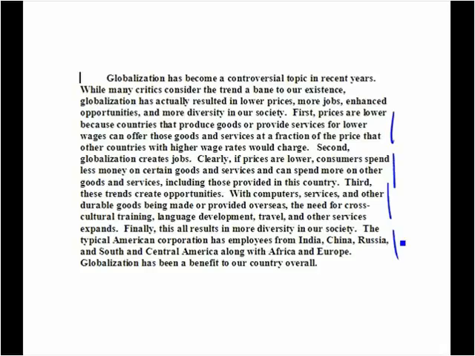Finally, this all results in more diversity in our society. The typical American corporation has employees from India, China, Russia, and South and Central America, along with Africa and Europe. Well, that may be true, but there is no analysis here about whether this diversity is a result of globalization. There is no connection given to the fact that the typical American corporation has employees from these countries to globalization. There's no analysis here at all. There is a lack of support here. What is lacking in this paragraph overall is the concept of support.